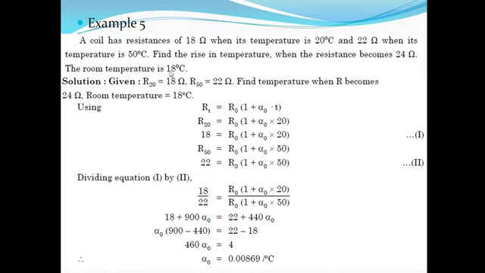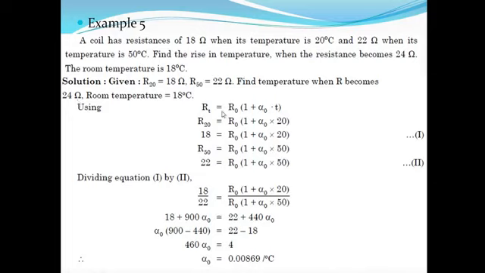The room temperature is 18 degree centigrade. Now in this case, the two temperatures 20 degrees centigrade and 50 degrees centigrade are given, and the values of resistances are also given. That is, R20 is equal to 18, R50 is equal to 22. So first we have to find out the temperature when R becomes 24 ohm. Room temperature is 18 degrees centigrade.